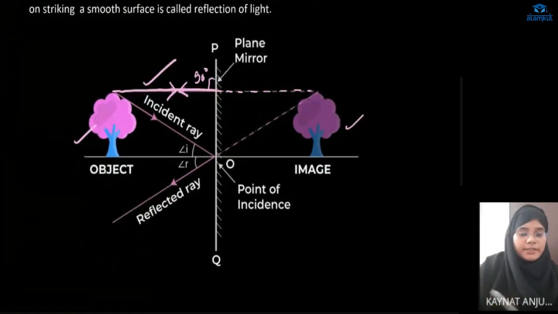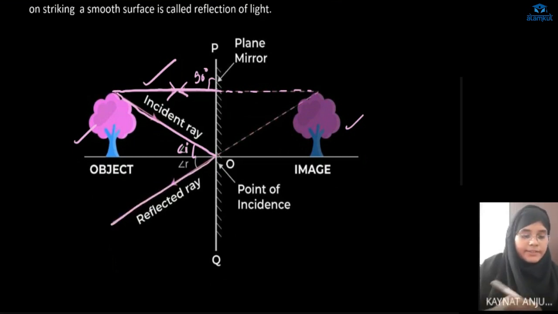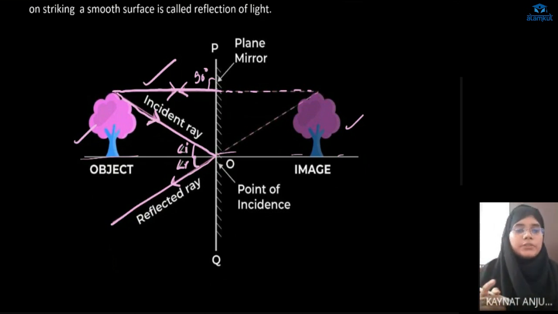Now another incident ray makes some angle of incidence with the plane mirror and then reflects. Don't forget to draw an arrow. It reflects making the same angle with the principal axis. This is your angle of reflection. The angle of incidence will always be equal to the angle of reflection, which we will study in the next topic.